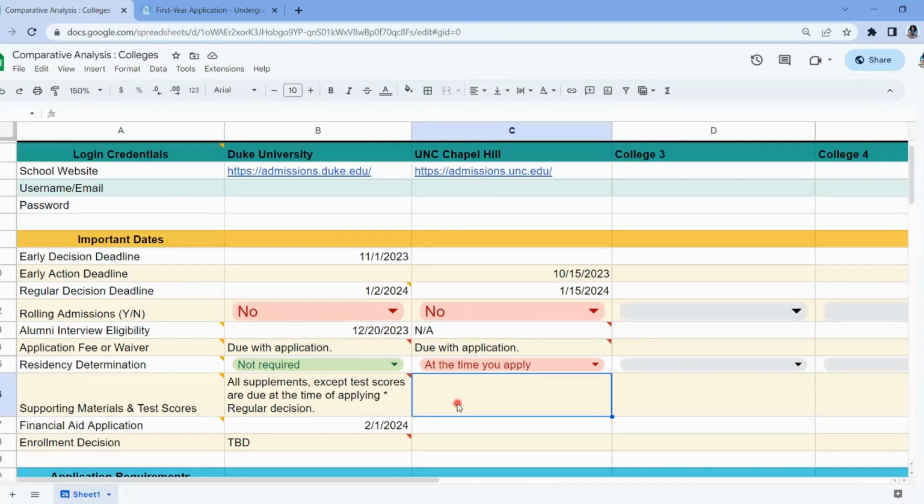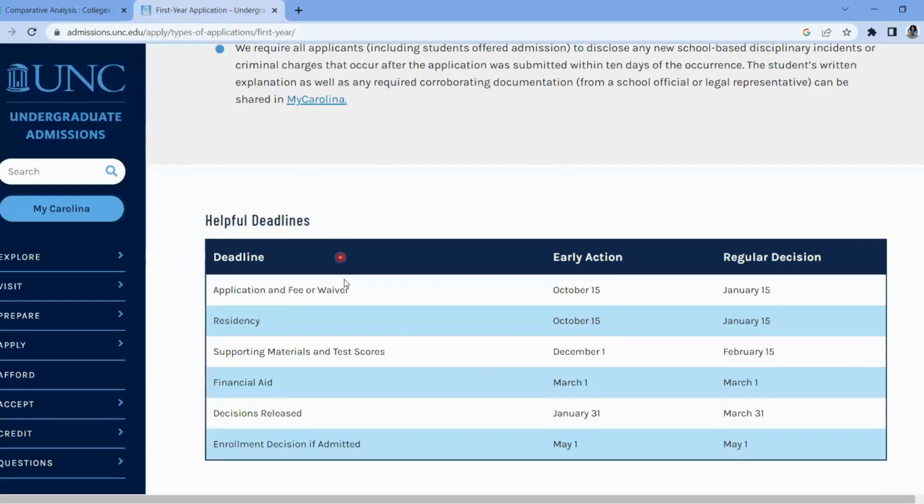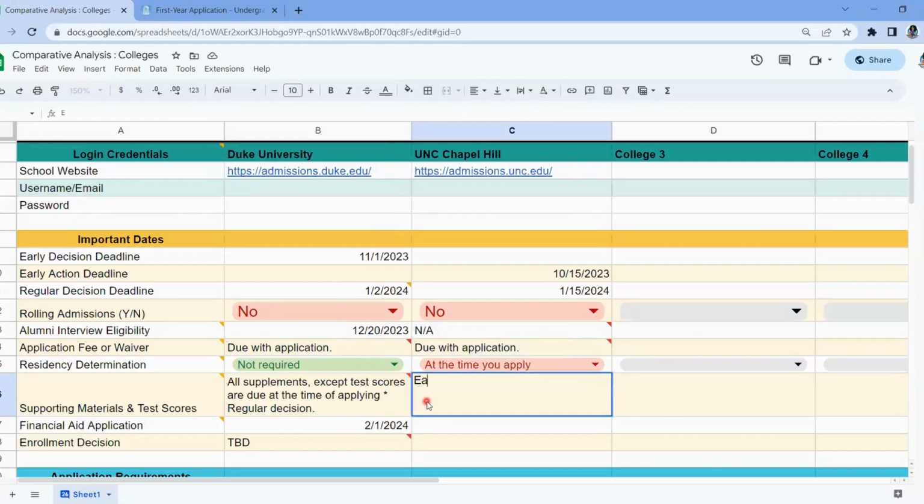All right, so next I want to take a look at the due dates for my supporting materials and my test scores. And I see you have a little bit of extra time to get in that supporting material. So for early action, supporting materials are due December 1st. Regular decision supporting materials are due February 15th. So I'm going to make that note. I'll say early action due December 1st. And regular decision due on February 15th.